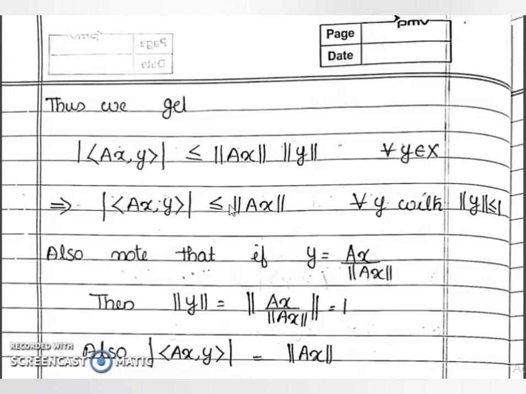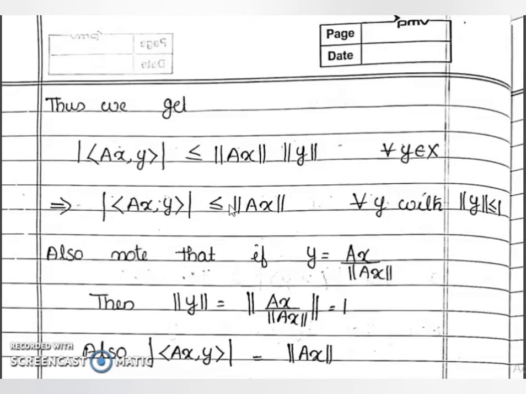Clear? Also note, if y is equal to Ax by norm of Ax, we get norm of y equal to 1, and modulus of inner product (Ax, y) is equal to norm of Ax.